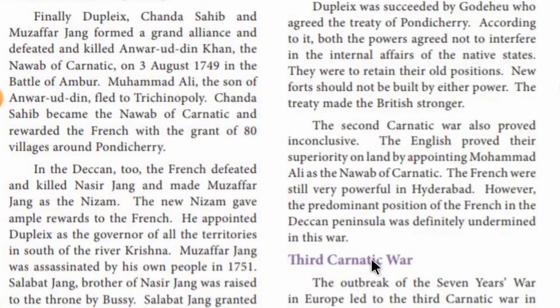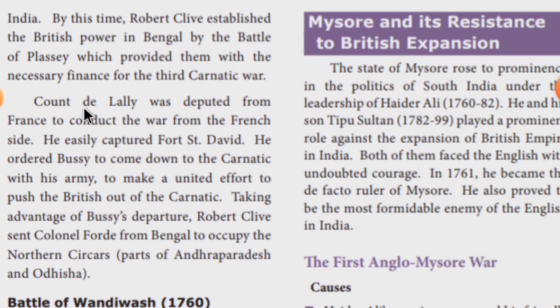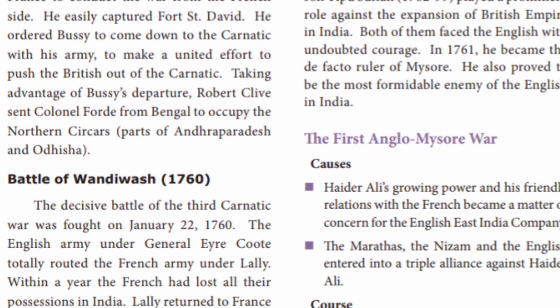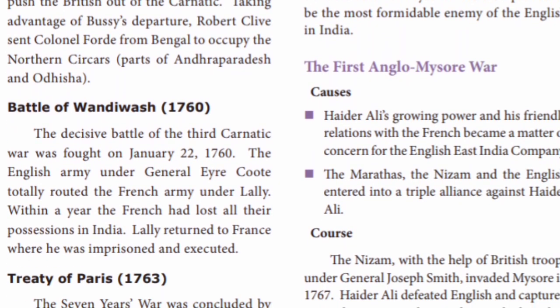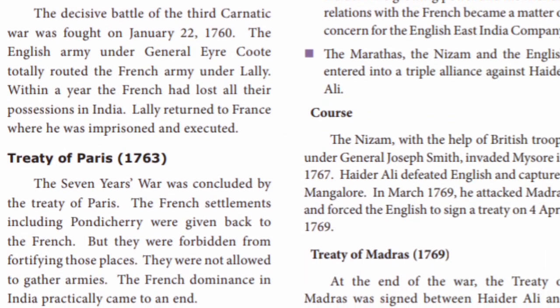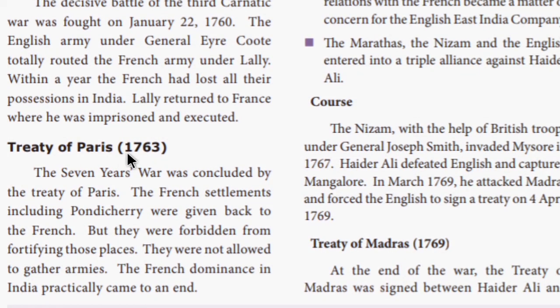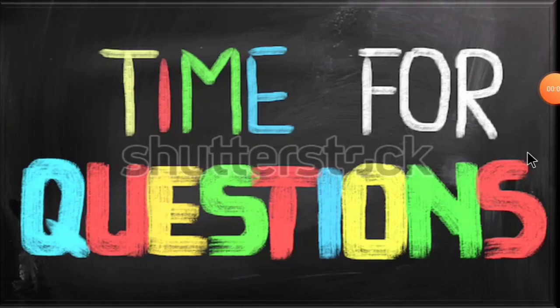Next we have seen about the third Carnatic War. It was caused by the outbreak of the Seven Years' War in Europe. So it was between Count de Lally on the French side and Robert Clive on the British side. And the main battle was the Battle of Wandiwash, which was fought in the year 1760, and the war ended with the Treaty of Paris, which was signed in the year 1763. So children, I hope you are clear with this. I hope you are clear with today's session.